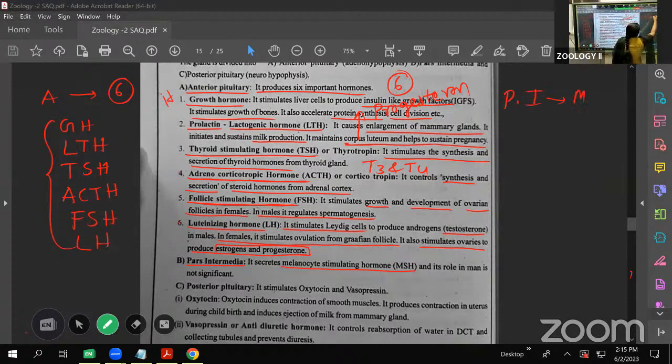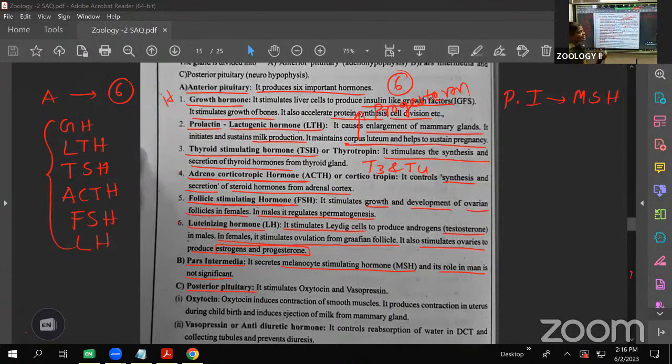The pars intermedia, the middle lobe, secretes one hormone called melanocyte stimulating hormone. Its role in man is not significant; it is mainly concerned with the melanocytes, the pigment cells. The pigment cells are produced by this one only, but it has no significant role inside the human body. Clear? Next is the last lobe, the posterior pituitary, also called the